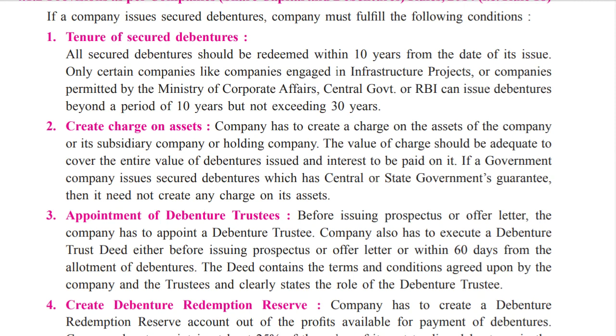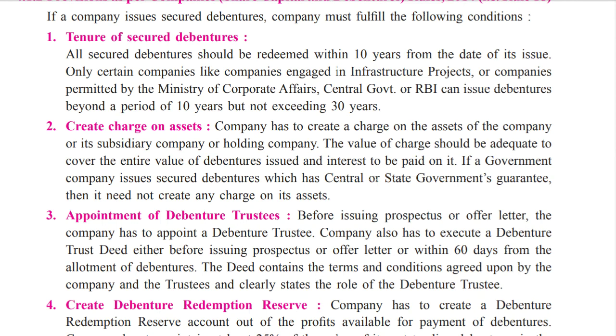Now, in which conditions is it allowed beyond 10 years? Only certain companies, like companies engaged in infrastructure projects or companies permitted by the Ministry of Corporate Affairs, that is the Central Government, or the RBI, can issue debentures. These are all related to government projects, so only they are allowed to issue debentures beyond a period of 10 years, but they should not exceed 30 years.